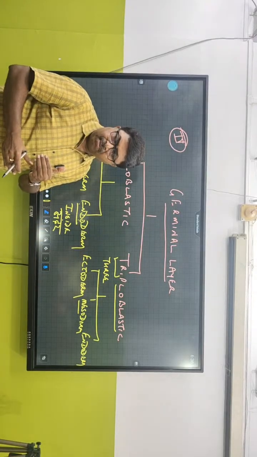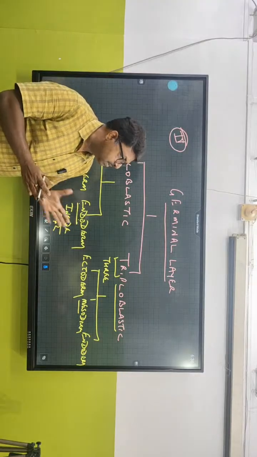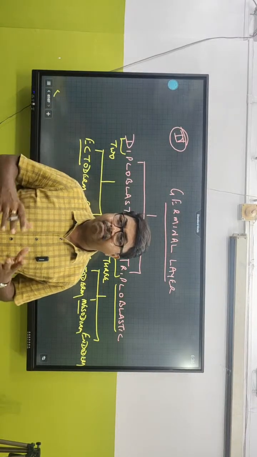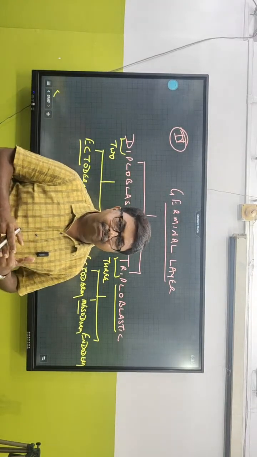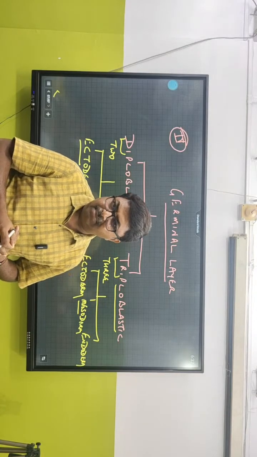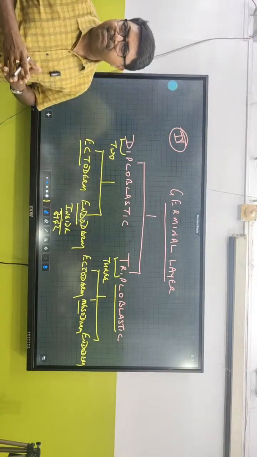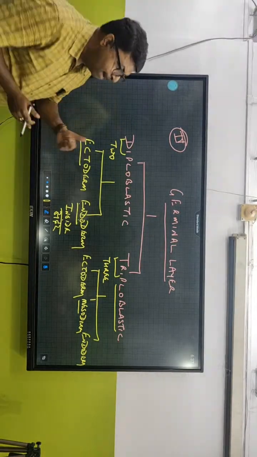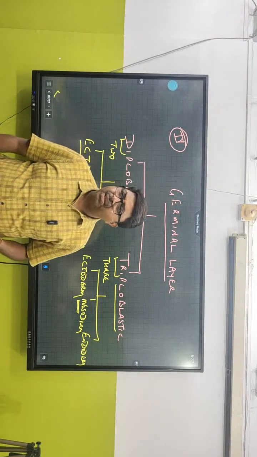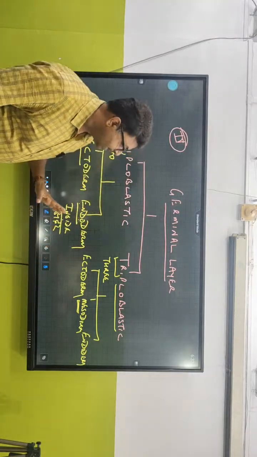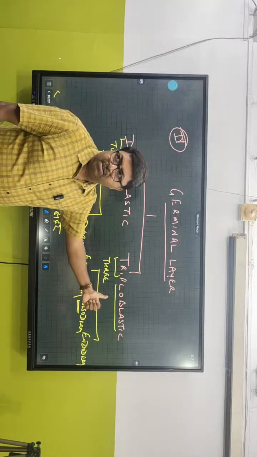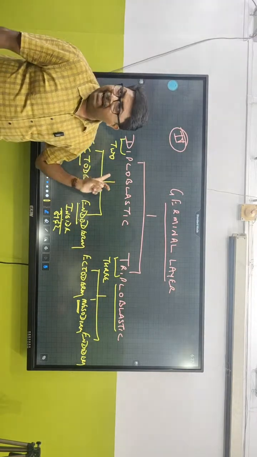Today we are going to study, if we can complete these classifications, I'm going to start with the phylum Porifera. We are going to talk about mesenchyme, the middle layer between the outer layer and the inner layer of the Porifera, the mesenchymal layer. It's very important in biology. What is common between mesoderm and mesenchyme? Mes means middle. If an organism has three germinal layers, we call it triploblastic; if two layers, diploblastic.